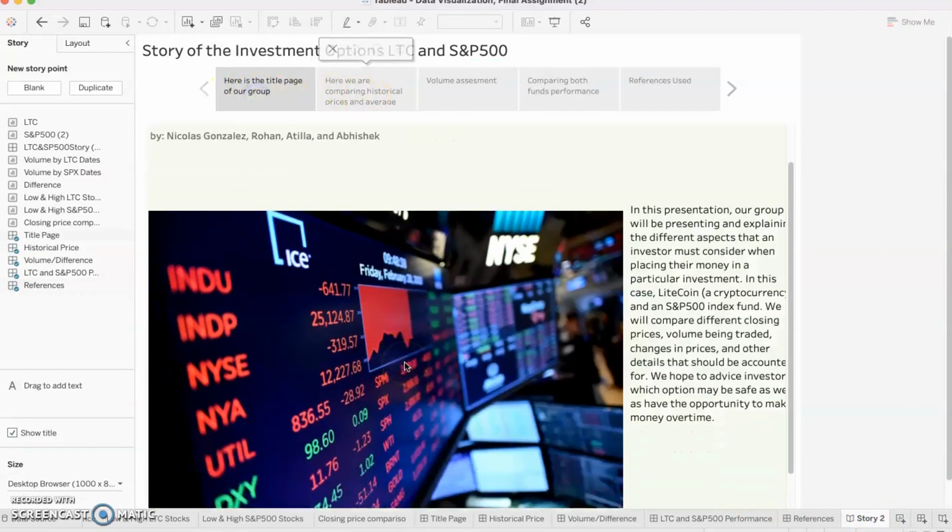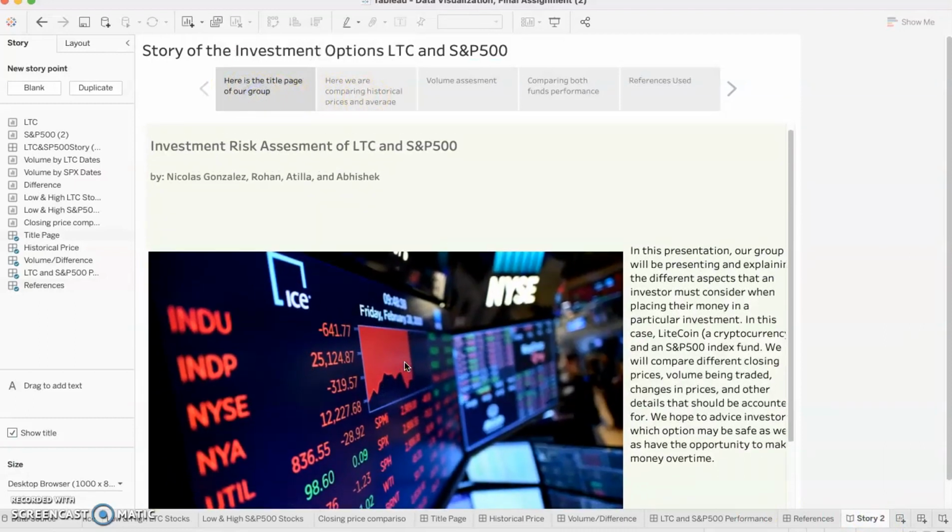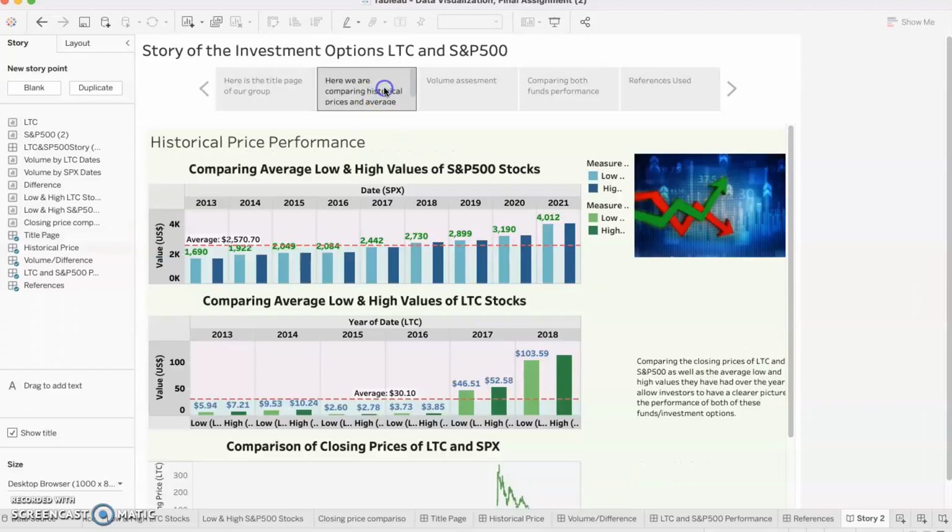So here's the investment risk of LTC and S&P 500. What we're trying to do is present, not opinions, but with data, how they each perform over time and what might be the smartest choice for investors. So here we're comparing the historical prices as well as the average lows and highs to get a clear picture of the performance over time with these investment options.